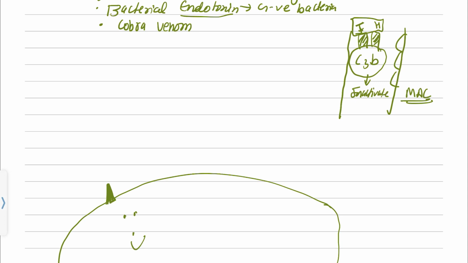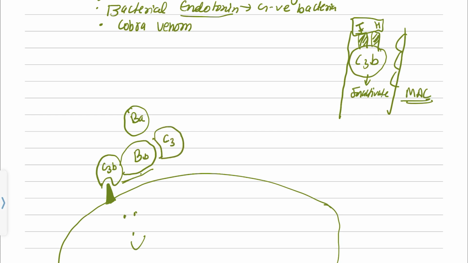But when endotoxin or something comes in contact with C3b, it gets activated and binds to the endotoxin. C3b will first come and bind with the endotoxin, and then another protein, protein B, will come, and the B part of it binds, and the A part of it goes. Now both of these will form C3 convertase, and they will again bind one more C3b, and the C3a part goes away, and then another C3b. Then comes the C5b, and it is actually the same after this.